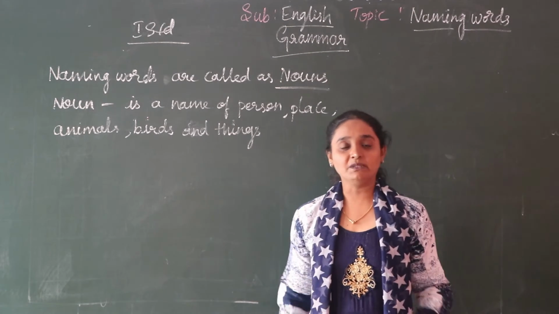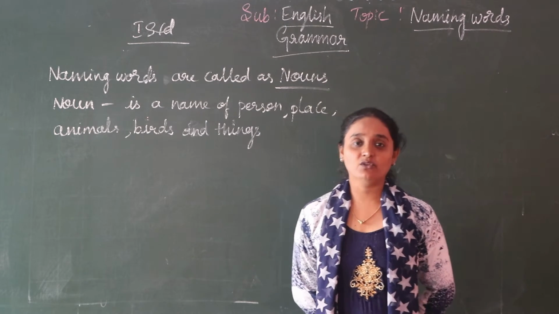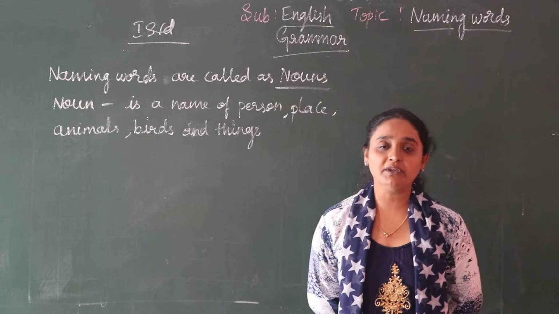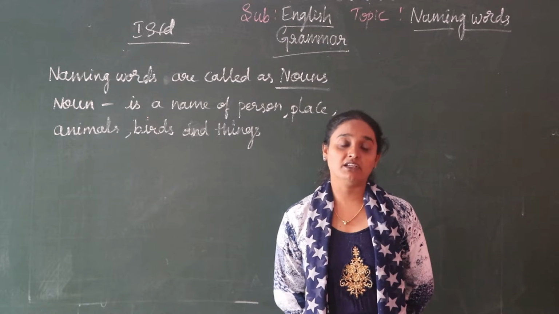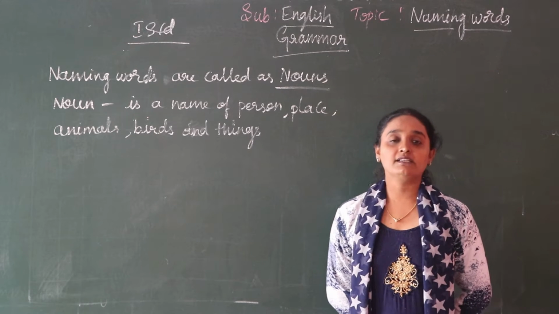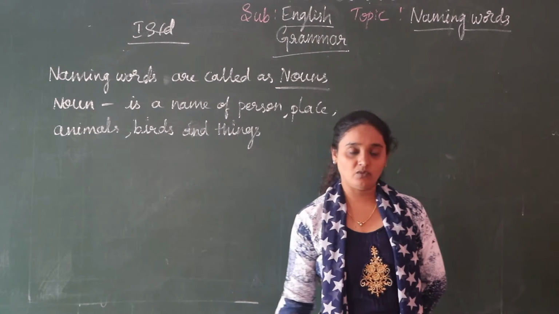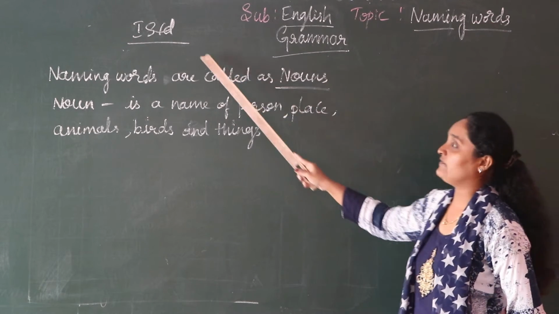So already I have completed English one, that is poems and lessons, for you. Today I am going to do English grammar for you. We have already completed two lessons in your English grammar textbook. From the textbook, today I am going to do the lesson called naming words. That is for first standard.